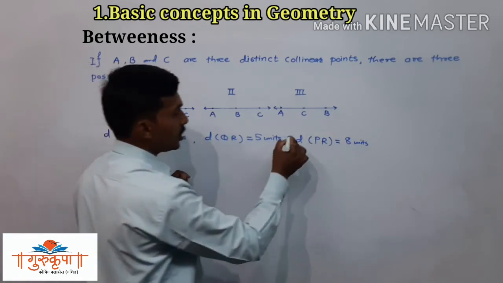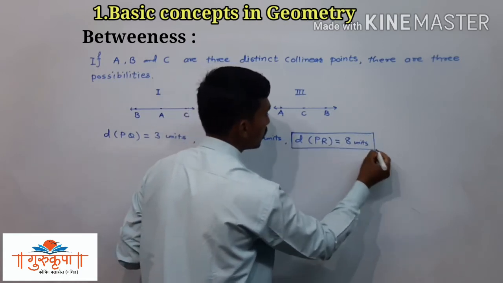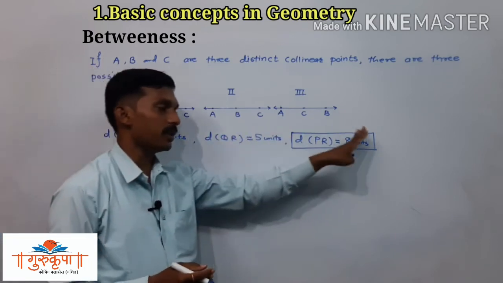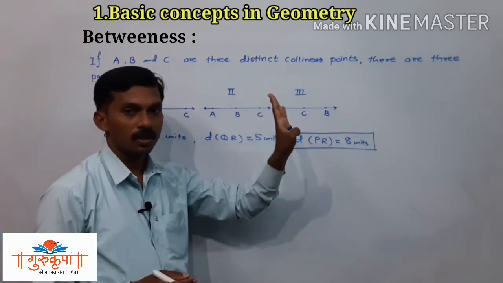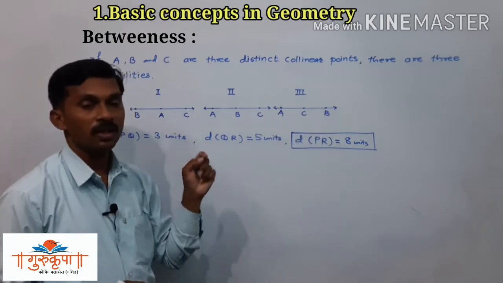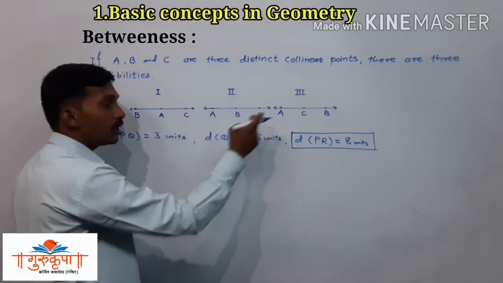This is the longest distance, the highest distance between 2 points. So we will put it aside, because that is the biggest distance out of these 3. Now we just have to check whether the sum of these 2 is equal to the third one.